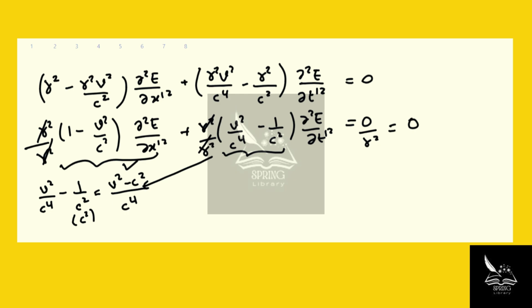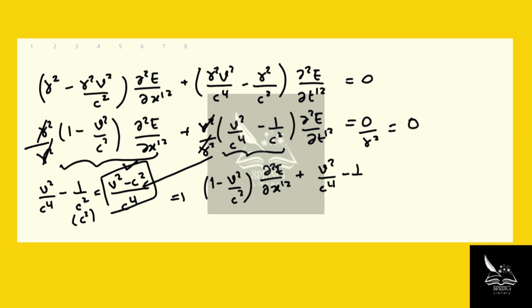Well, so this term equals v squared minus c squared over c to the power 4, but then when we divide both terms by 1 minus v squared over c squared, so we can do the same. So when we rewrite it here, 1 minus v squared over c squared, we don't want this term either, right? Sorry, I got paused for a second there. v squared over c to the power 4 minus 1 over c squared, d squared E over dt prime squared equals 0.